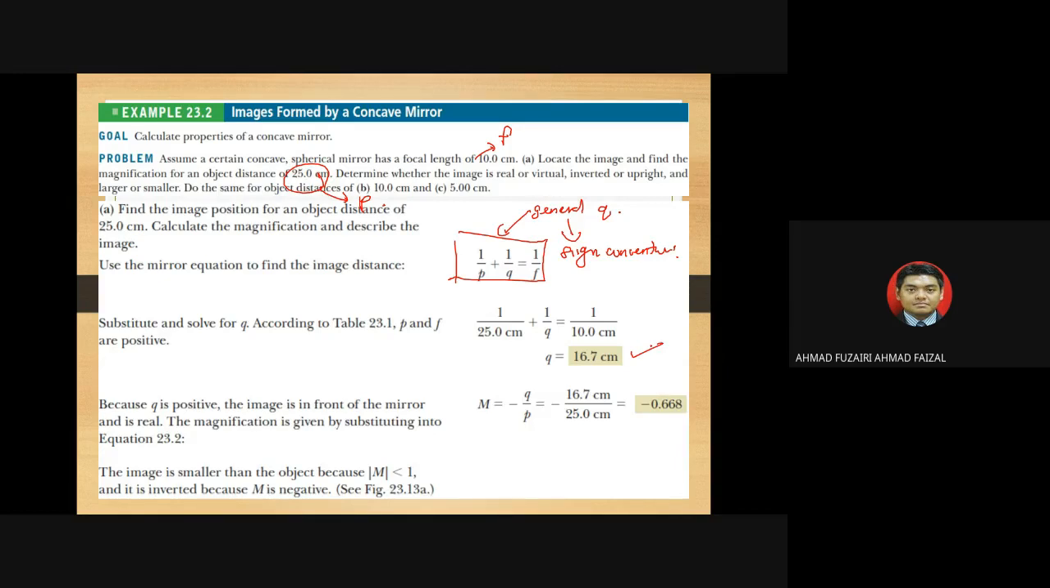Right, so from this part, try to imagine whether the object is real or virtual. Now we know about the object distance, and the magnification is negative 0.668. That means the image is smaller. In this case, Q is the image distance, and P is the object distance.